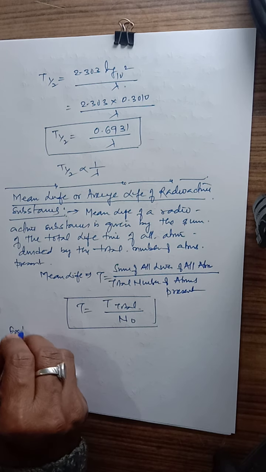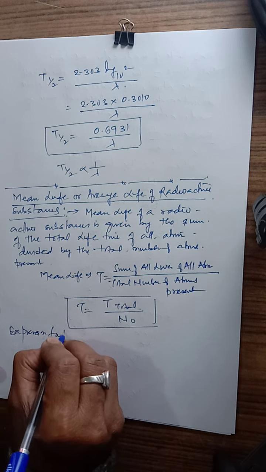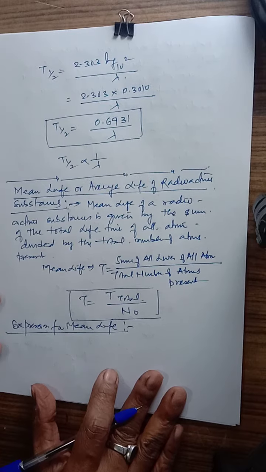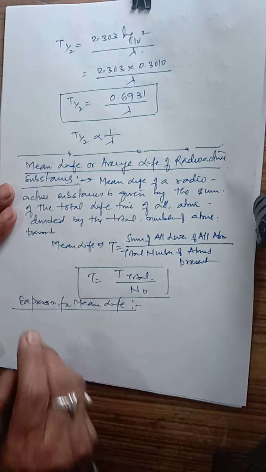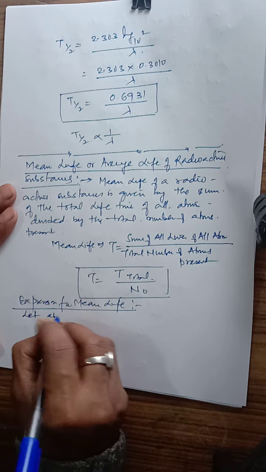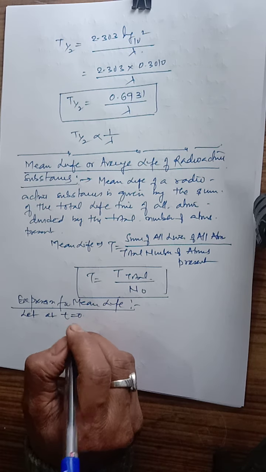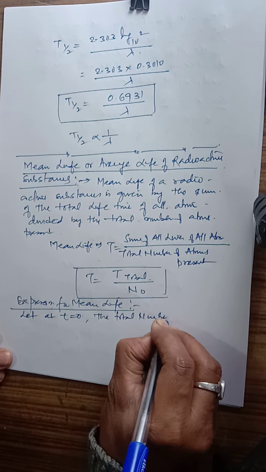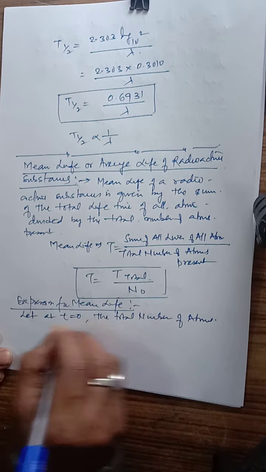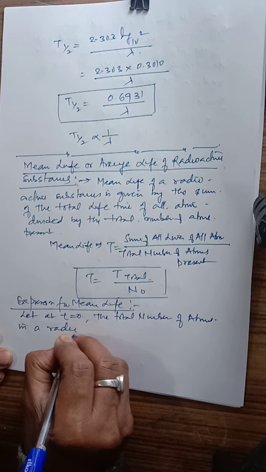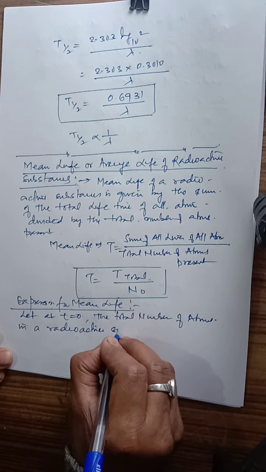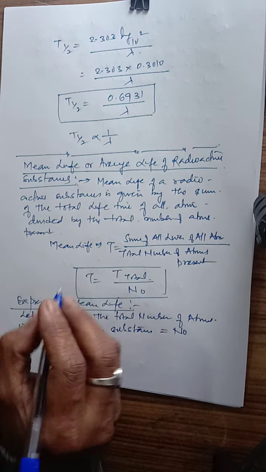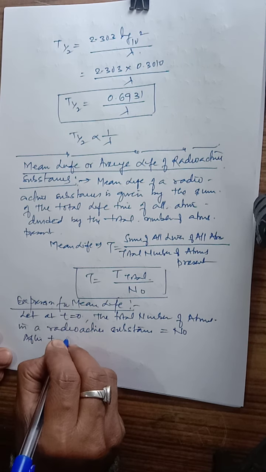Now, again we are going to find the expression for the mean life. Let at t equals 0, the total number of atoms in a radioactive substance be N0.